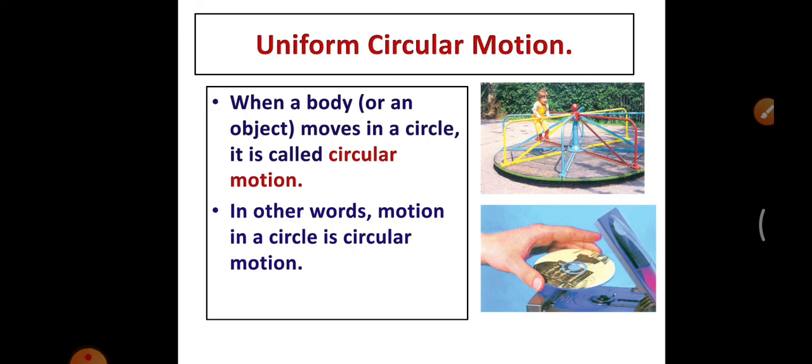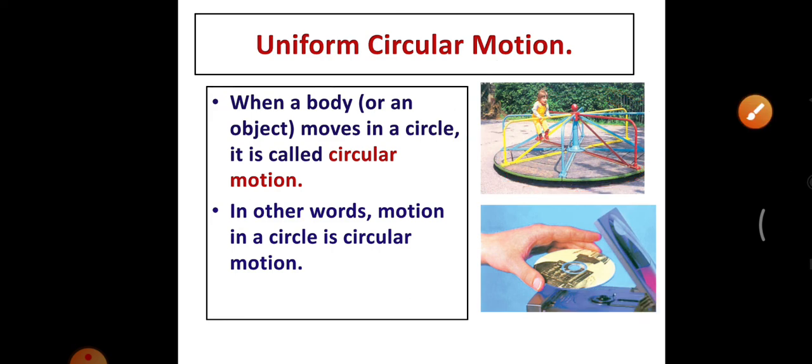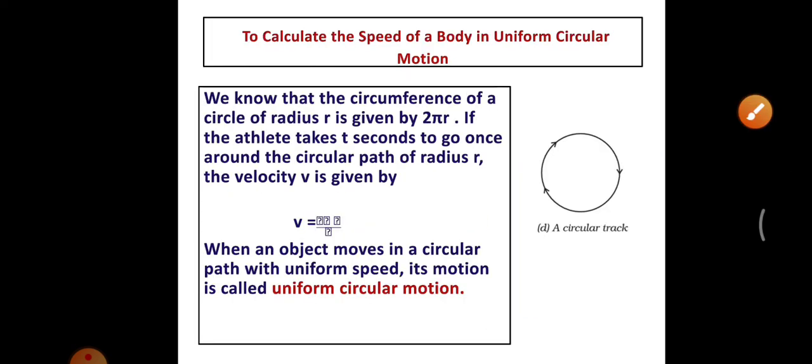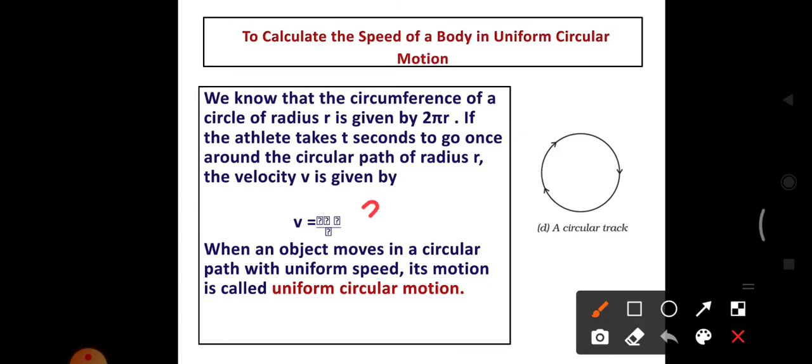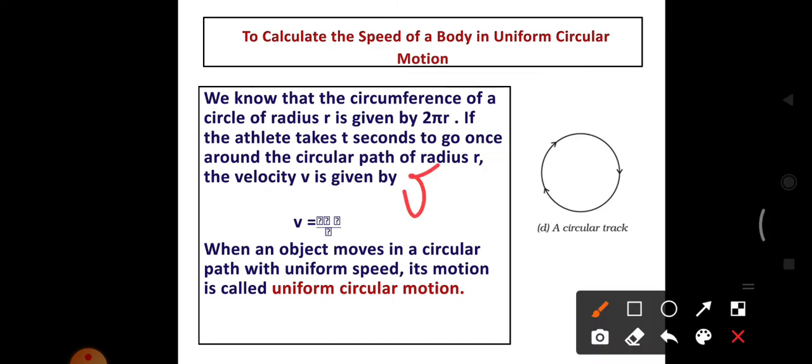The next topic is uniform circular motion. What is meant by uniform circular motion? When a body moves in a circle, it is called circular motion. So how to calculate the speed of a body in uniform circular motion? You know that the speed V equal to distance by time.